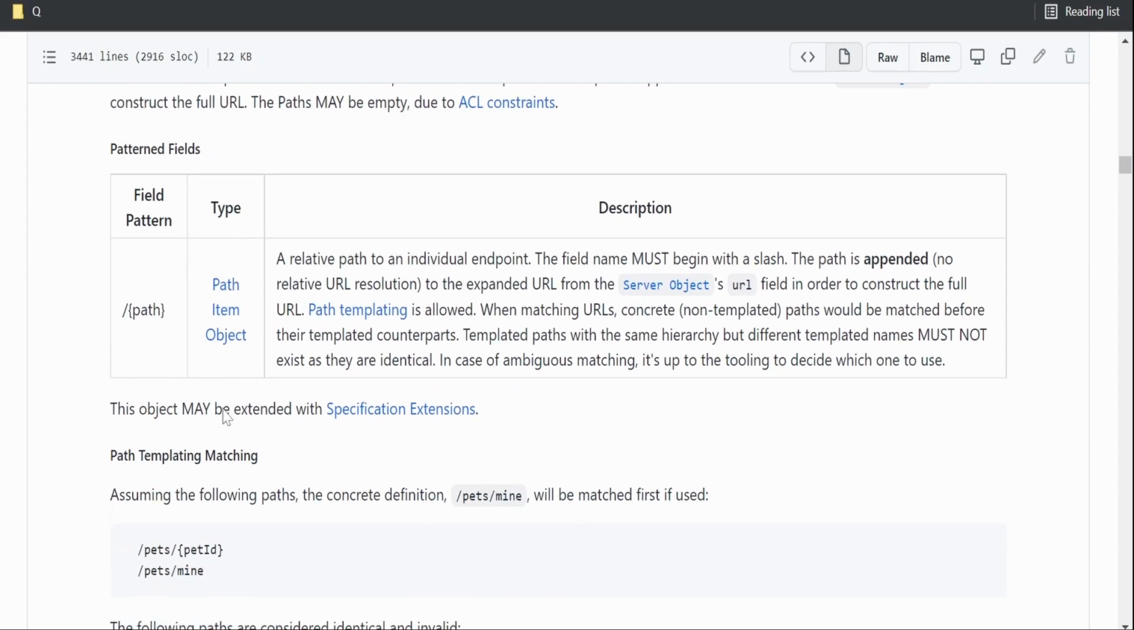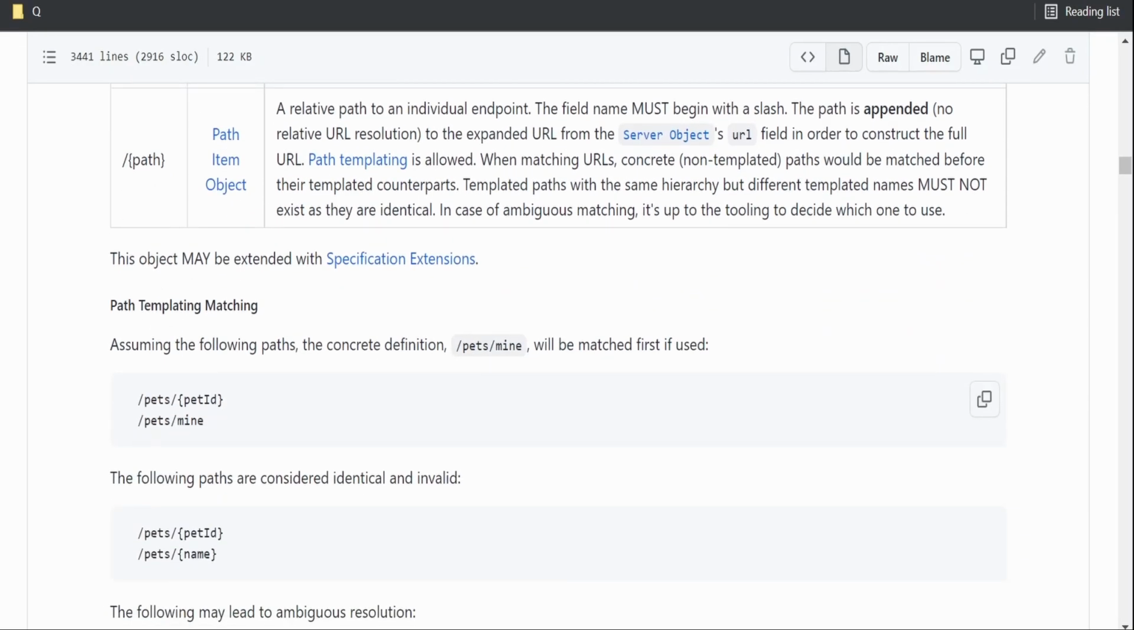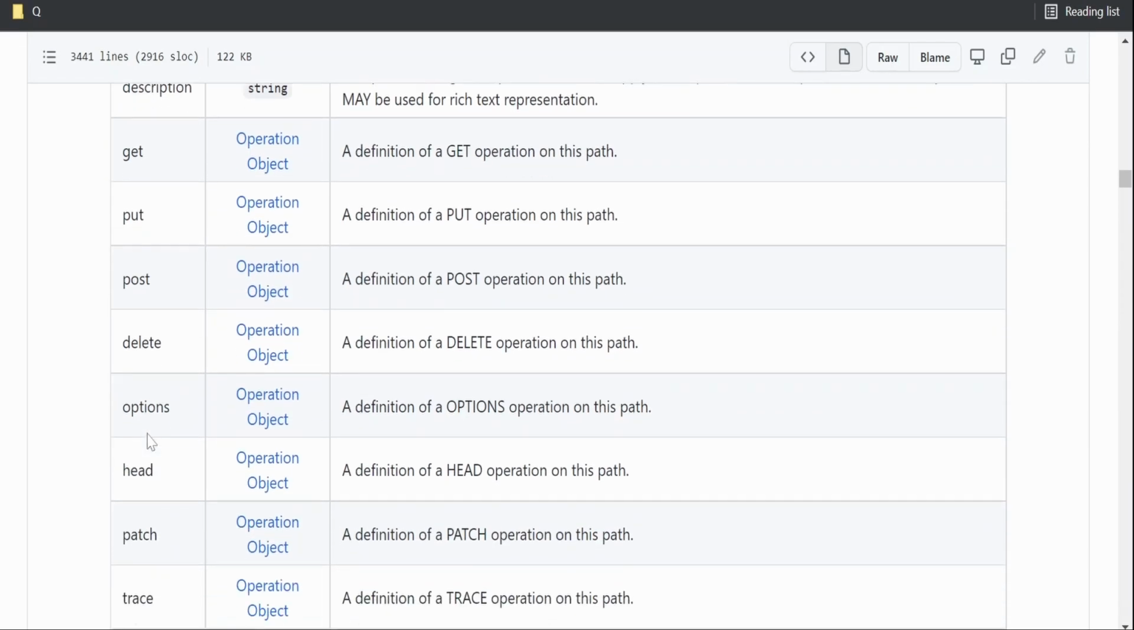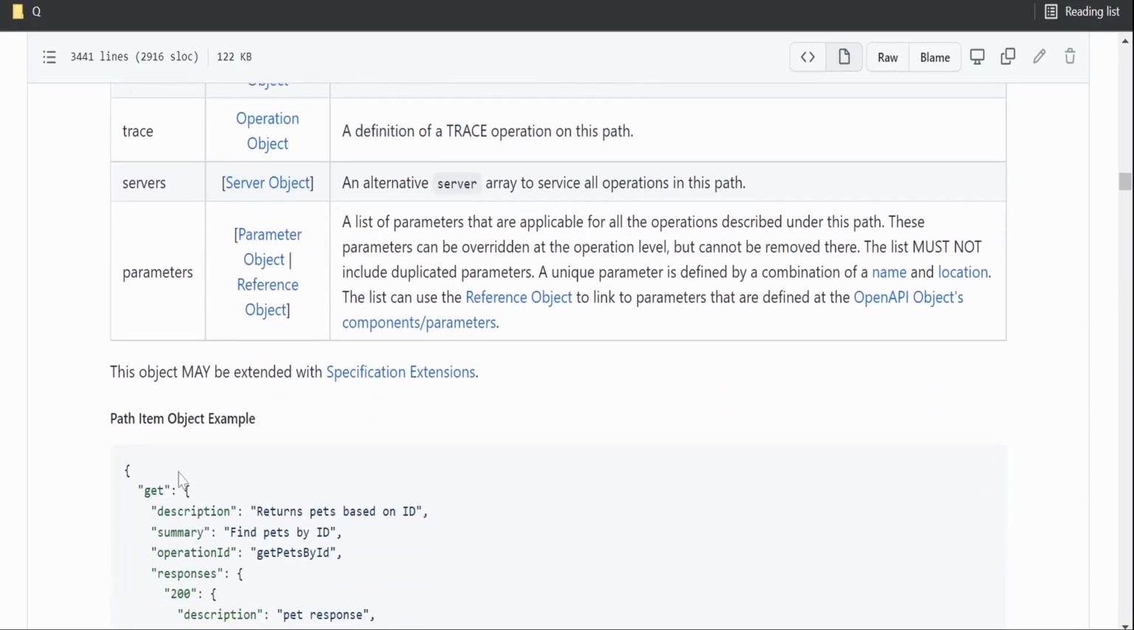So here we are going to define the relative paths, that is /pet/products. What should be your relative URI over here? Mention it over here. This path will be appended to your server object's URL in order to construct the full endpoint. Get, put, post, delete options.